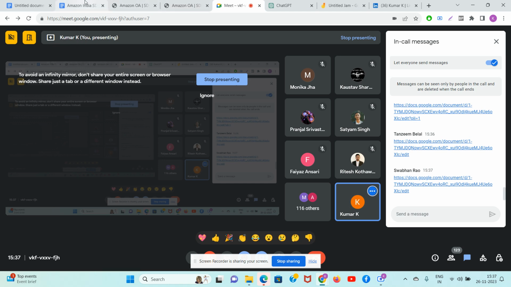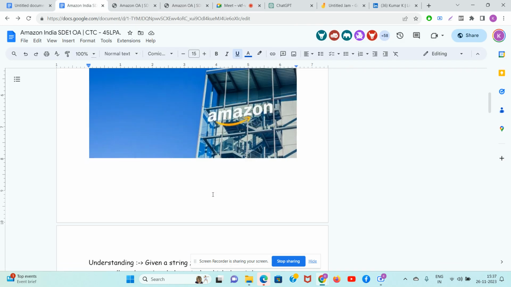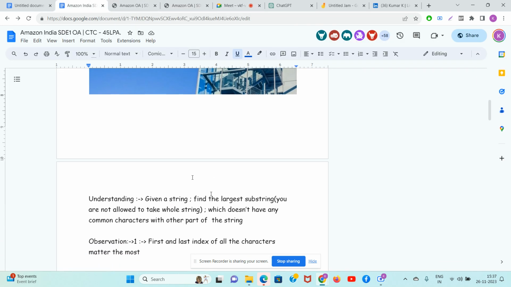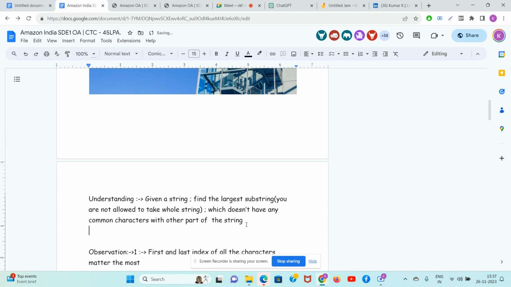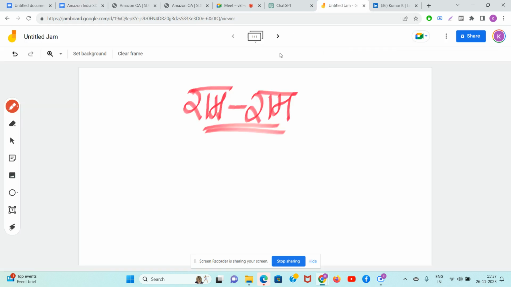Guys, question explanation is very important. They are telling us that you are given a string, which will have small case letters from A to Z. You have to find the largest substring such that when you select that largest substring, none of the characters which are already inside the largest substring are coming outside of that string. Let me show you an easy example.